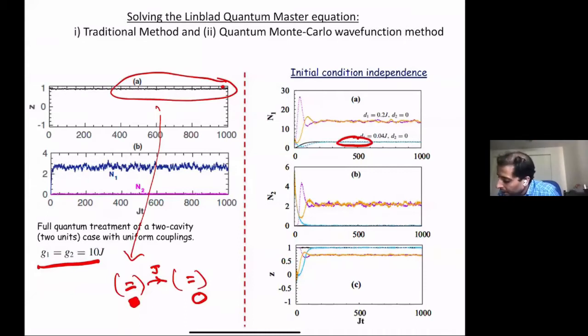This is an example where let us just focus on the blue zone here. You see we started with two different initial conditions for N1, the number of bosons in the first cavity. N1 was 0 here and about 4 or 5 here. But it doesn't matter. In the end, they both reach the same steady state, and the corresponding N2 is also independent of initial conditions. Where you started doesn't matter, and on top of it you achieve a self-trapped state.